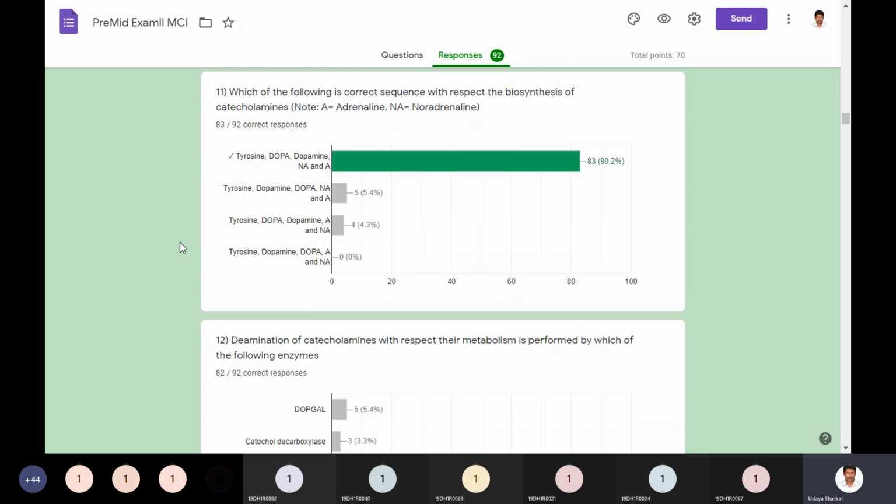Amphetamine, hydroxyamphetamine, propylhexedrine. So all are indirectly acting sympathomimetics. And which of the following is the correct sequence with respect to the biosynthesis of catecholamines? So till the previous question, I wanted you to be perfect in classification. So now I just wanted to move on to the biosynthesis.